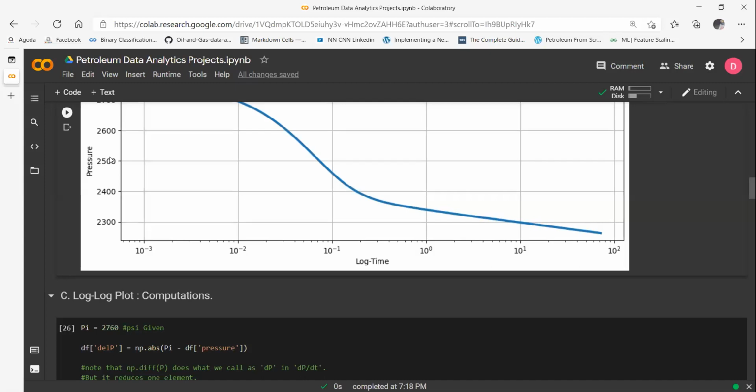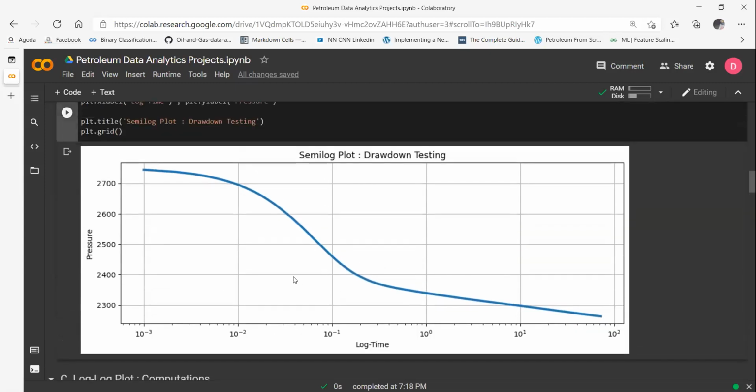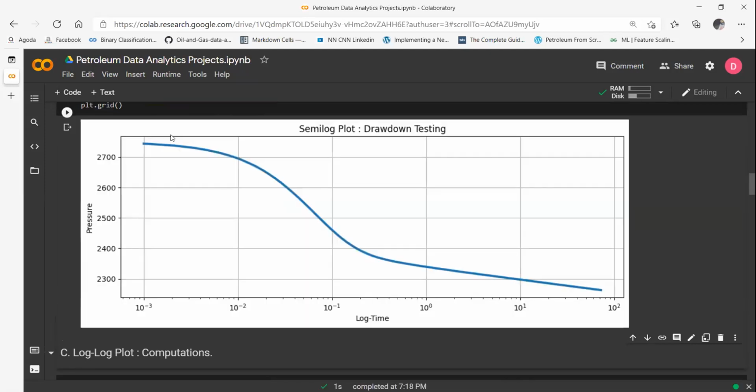It's log, and this is because it's Cartesian. We call it a semilog plot. Okay. Now again, this is not giving us any idea, right? So we have to go forward and do the log plot, and that's the heart of well test analysis.